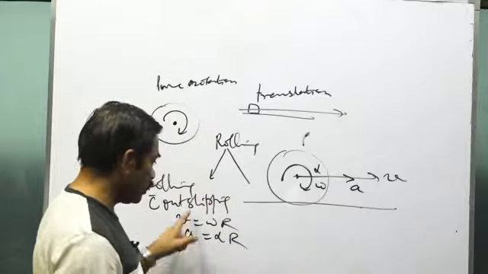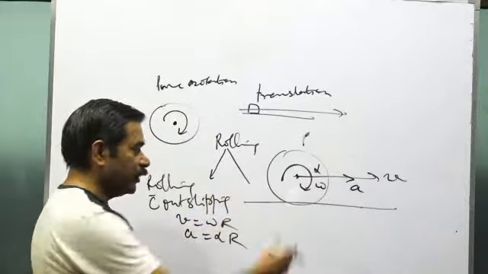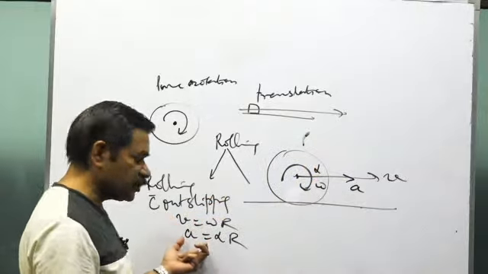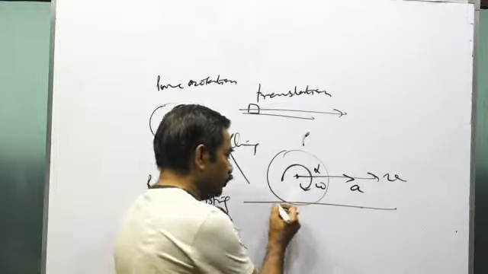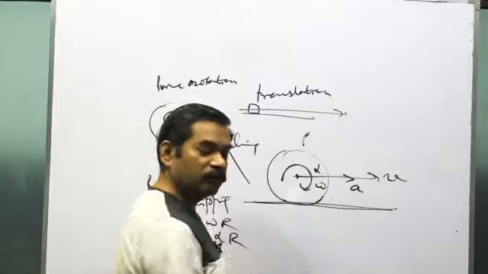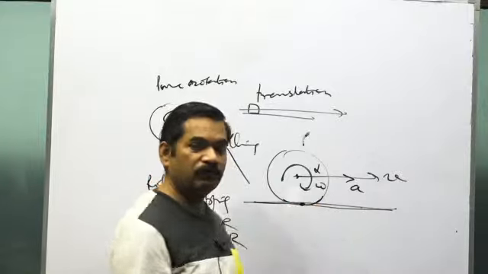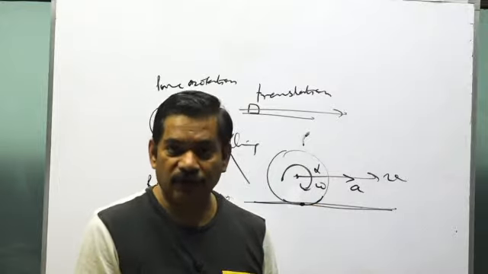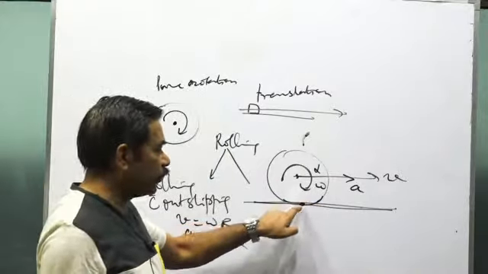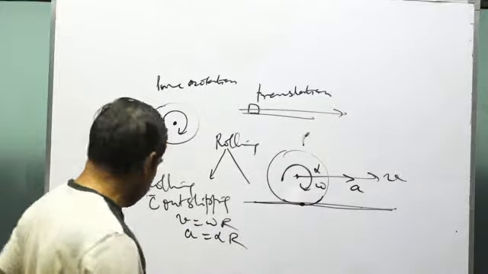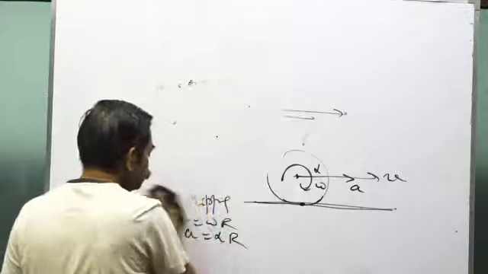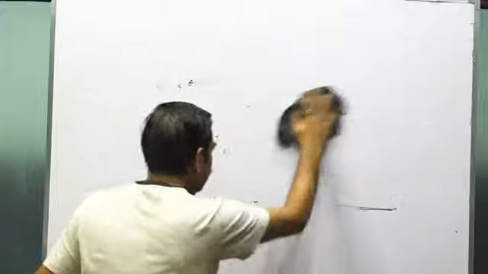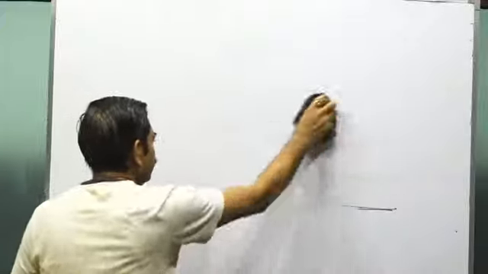Otherwise also, if velocity is there, omega is there, acceleration is there, alpha is there, but these relations are not fulfilled, it will be rolling, but not rolling without slipping. When it is rolling without slipping, the body moves on the ground, and the lowest point of the body which is in contact with the ground will have zero velocity. जो body का point ground के contact में है, उसकी velocity क्या होगी? Its velocity will be zero. So this is about pure rotation, translation and rolling.